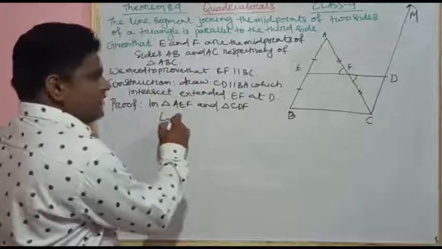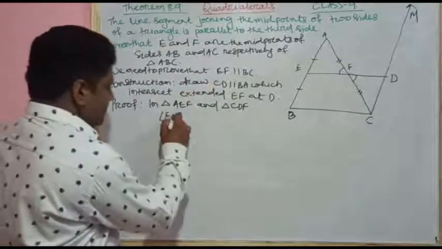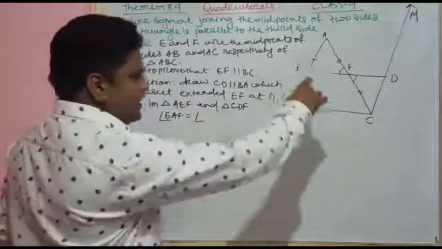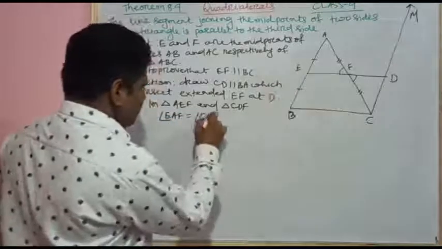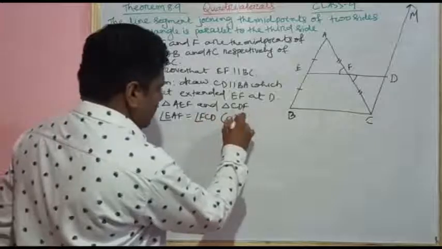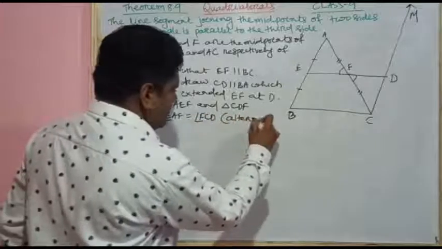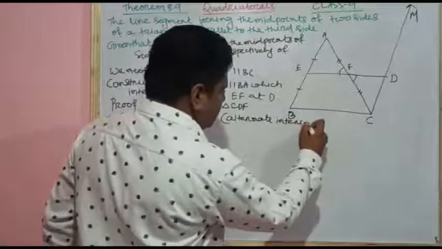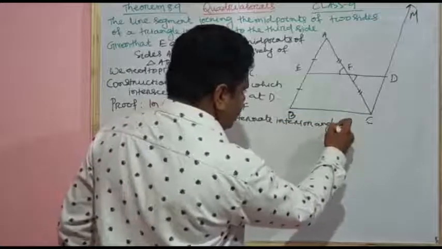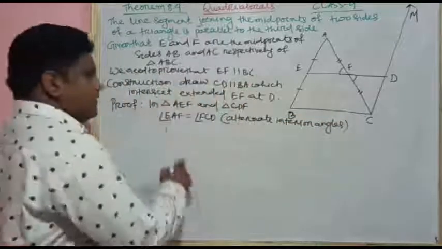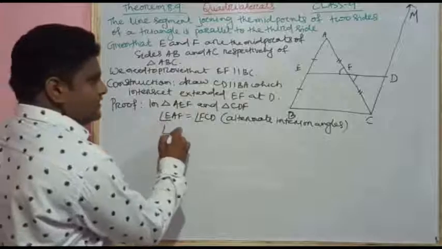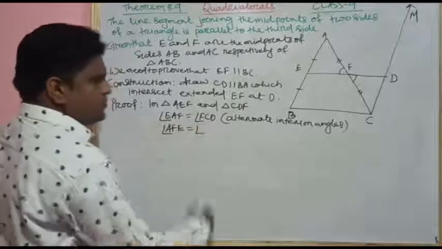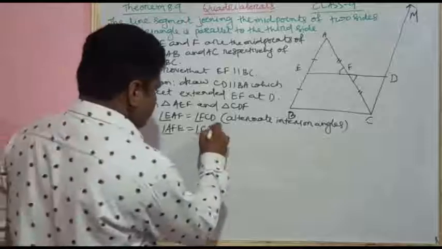First let's write angle EAF. Angle EAF is equal to angle FCD. This is a pair of alternate interior angles. Then the vertically opposite angle AFE is equal to CFD.